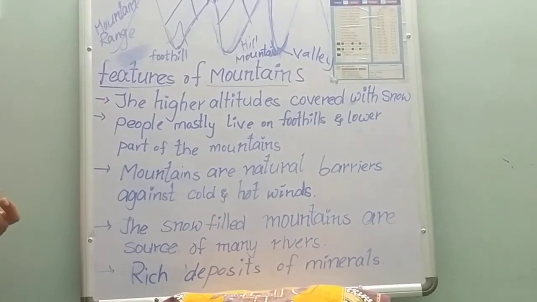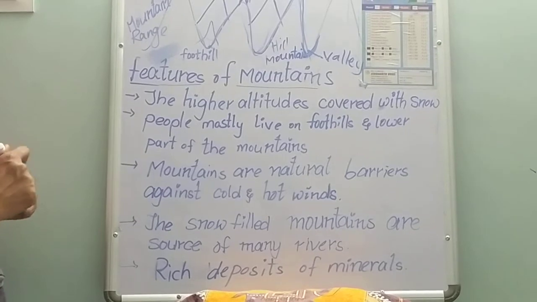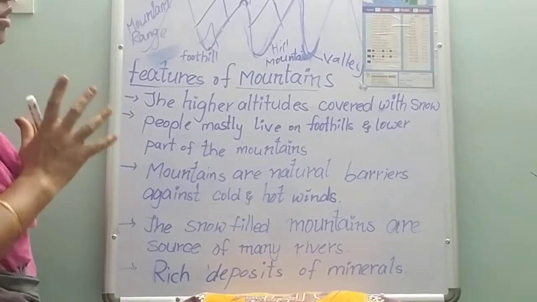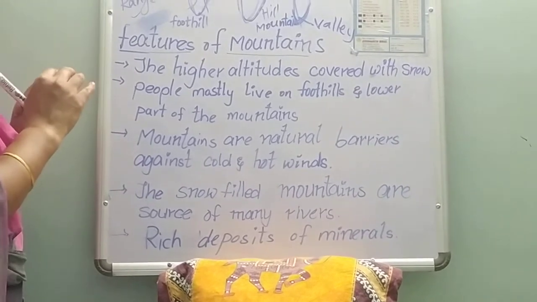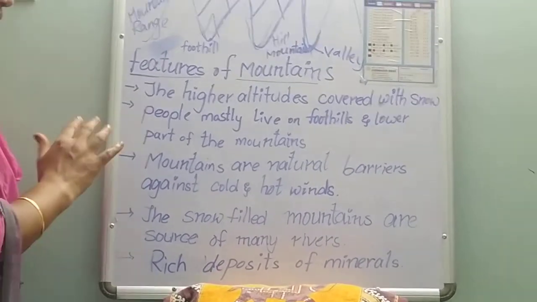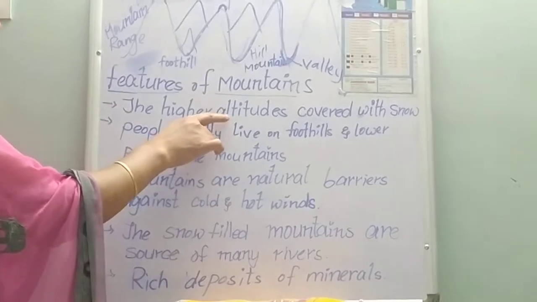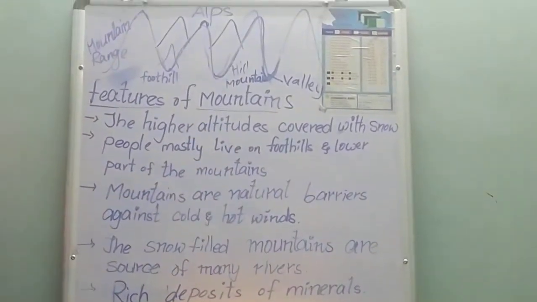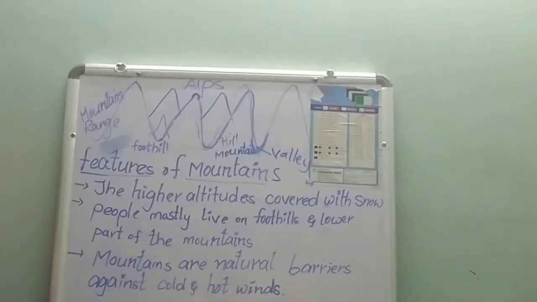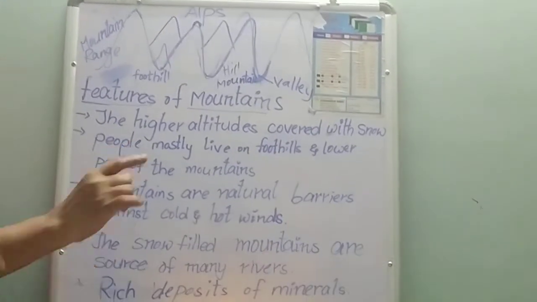Here the higher altitude of mountains remains covered with snow for the entire year or almost all of the year. What is meant by altitude? Altitude means height.